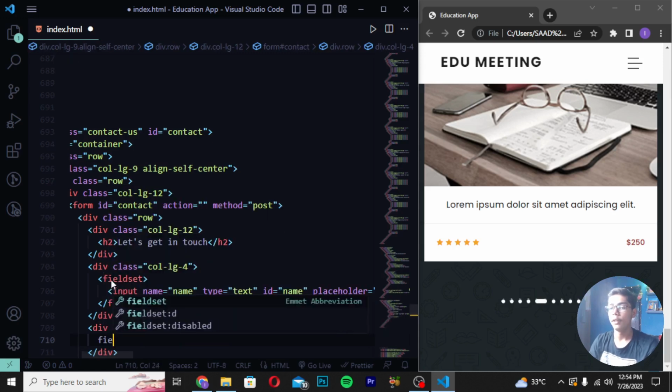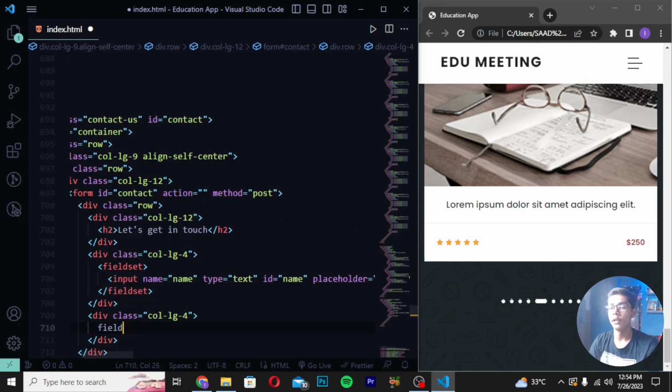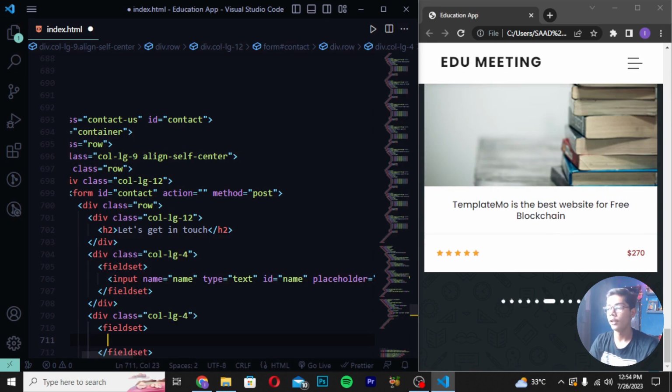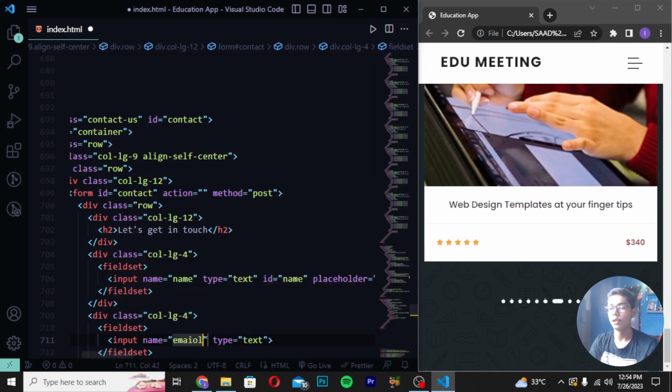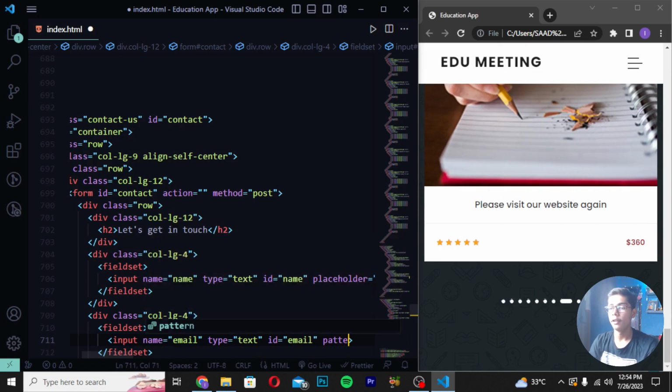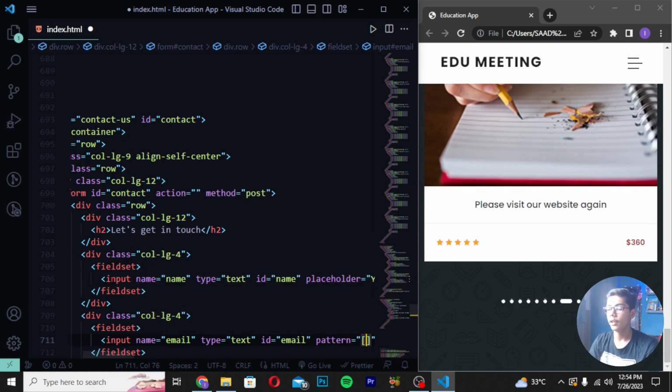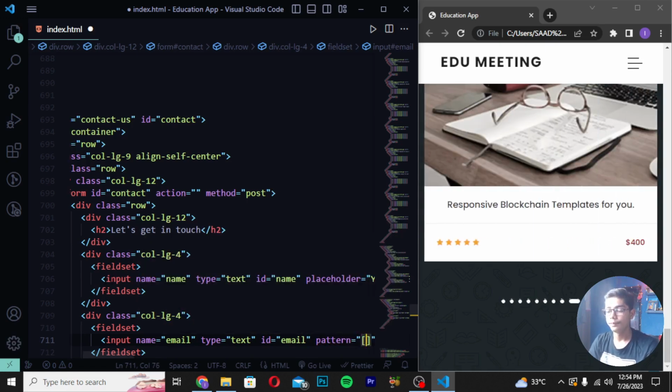Then you have to write your fieldset. Then you have to now just directly do one thing, like you have to move down and create input. Then remove this input and write your name should be email. Then type should be text here. Move forward and write your ID email. Write pattern is equals to, then I will be now writing here like this tag.